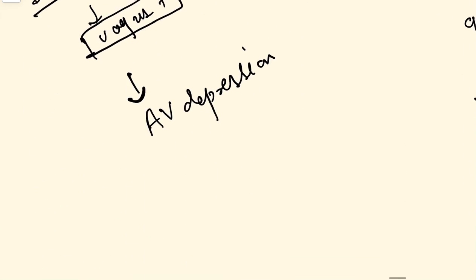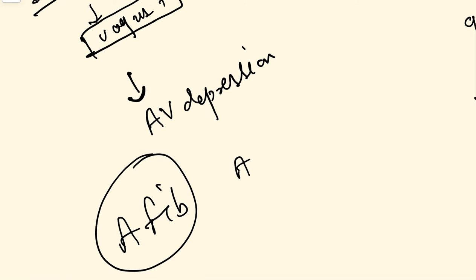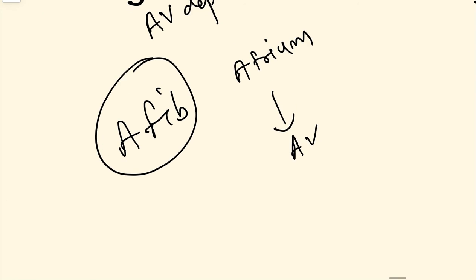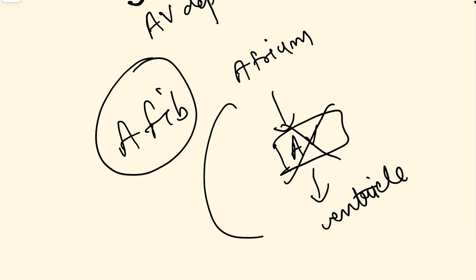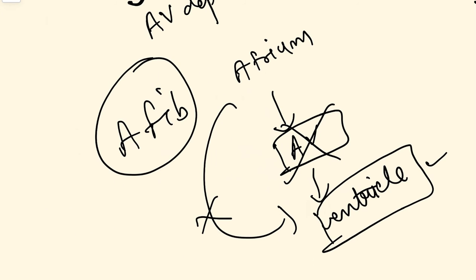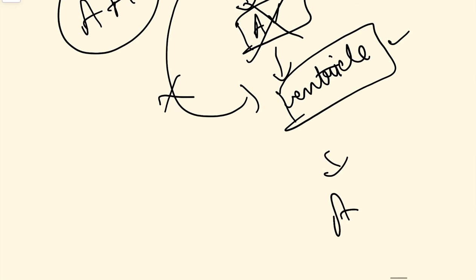This way it is helping in AFib. Atrial firing goes to the AV node, then to the ventricles, but as we are depressing the AV node, no firing will reach the ventricles, and the ventricles will be saved, and ultimately the arrhythmia is treated, right?